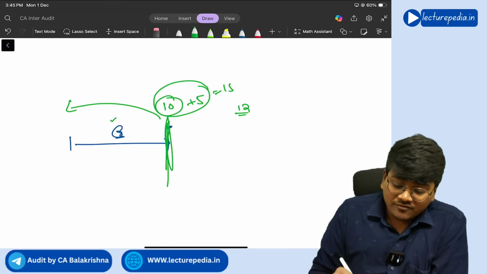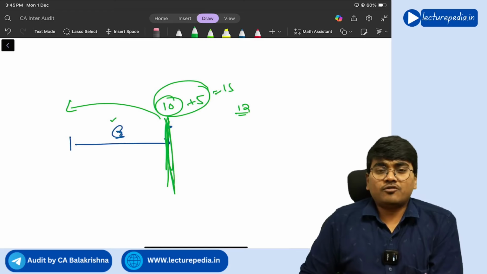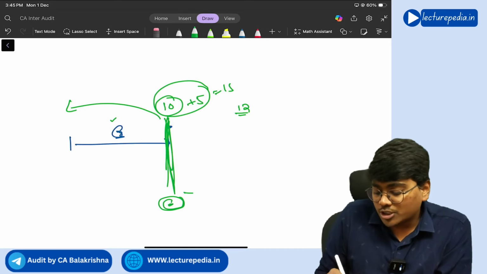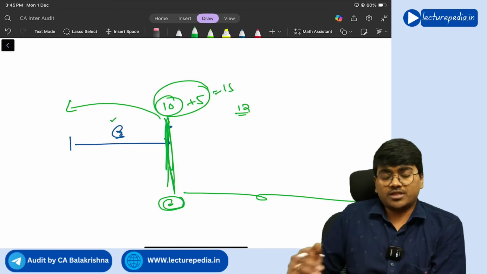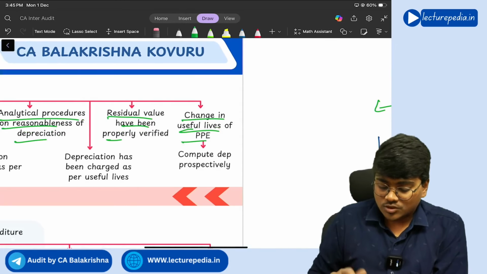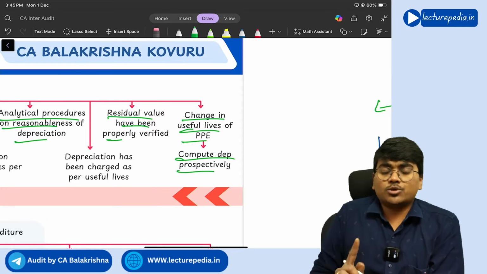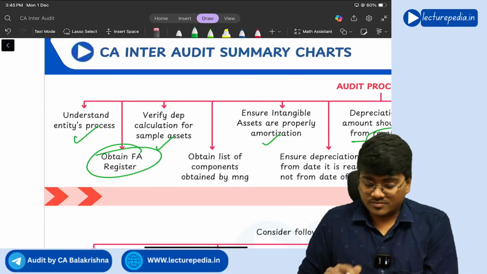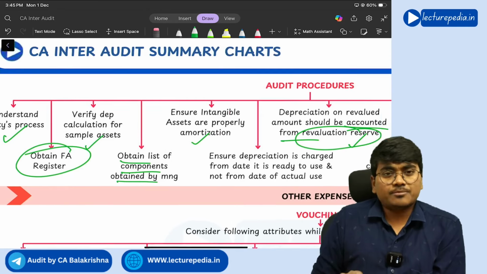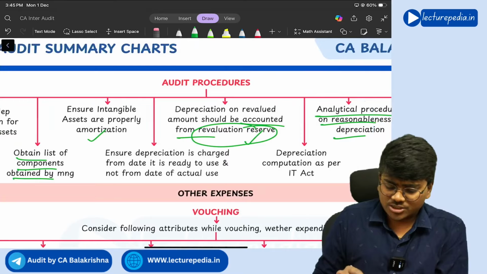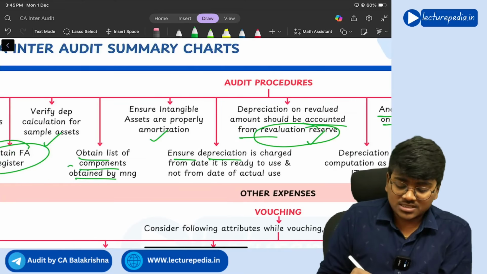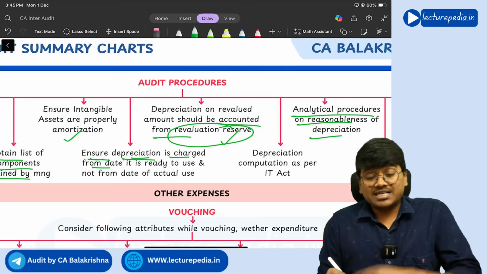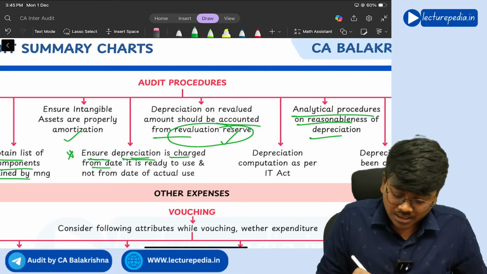So from the time when change in the useful life of the asset has happened, from that point onwards, the remaining value you need to depreciate over the remaining useful life, the new useful life. Getting it? So compute depreciation prospectively, not retrospectively. Next, obtain fixed asset register, obtain list of components by asking the management, ensure depreciation if in case component wise depreciation has to be provided. Next, ensure depreciation is charged from the date it is ready to use. This is important.